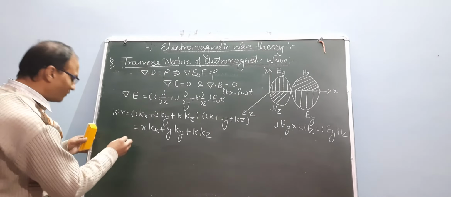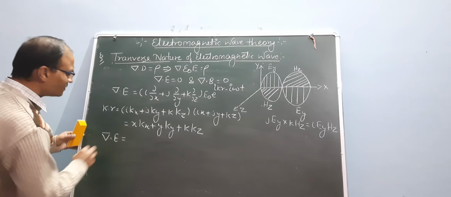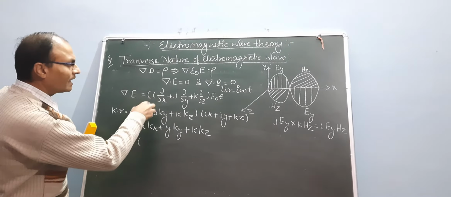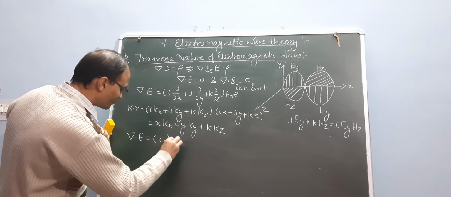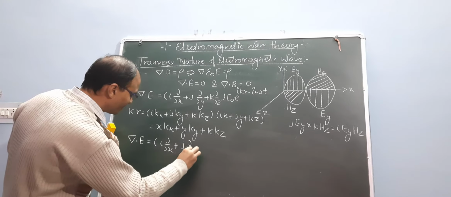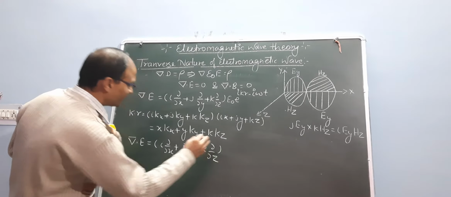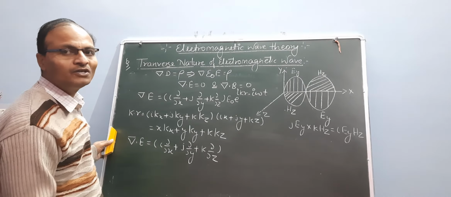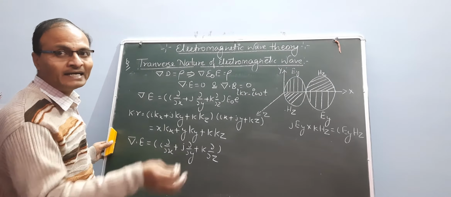Now what is the value of del dot E? Del equals i times del over del x, j times del over del y and k times del over del z. What is the condition of E naught? E naught is a 3-dimensional vector, free to point in any direction.